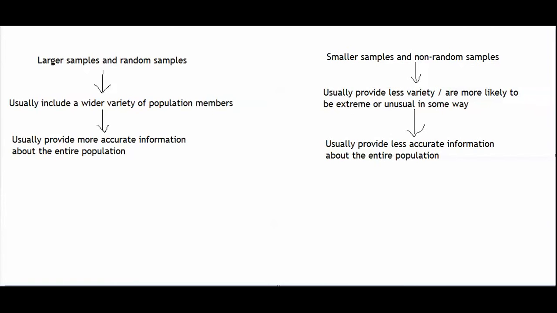Let's go through an example to help explain the meaning of a representative sample. Let's imagine that there's a population of college students in which 40% of the students live with their parents, and 60% of the students do not live with their parents. Let's also say that 20% of the students are freshmen, 30% are sophomores, 20% are juniors, and 30% are seniors. I want to select a sample of 100 students from this population so that I can collect data from those 100 students.